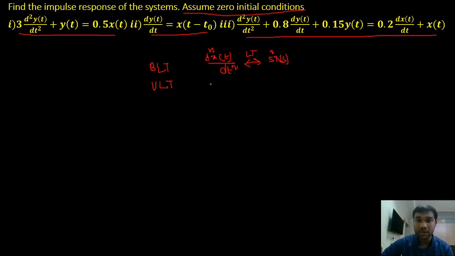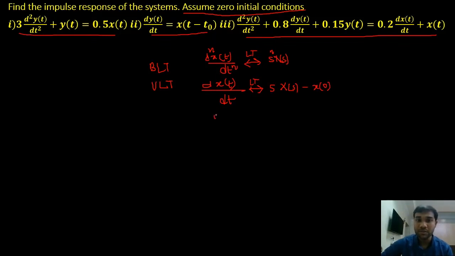And in the unilateral case, for d of x of t divided by dt, the Laplace transform was s into x of s minus x of 0, like that.